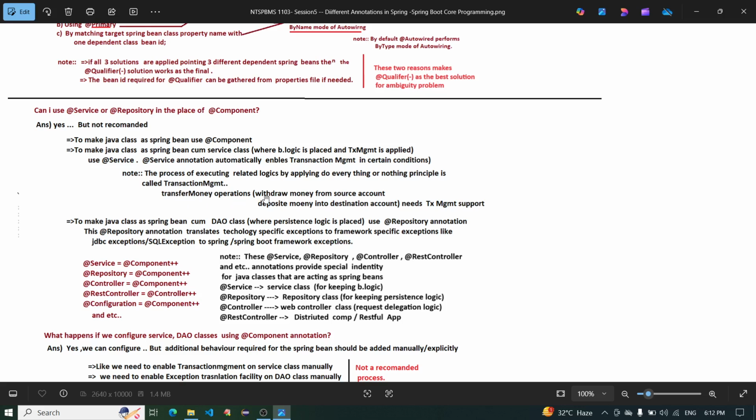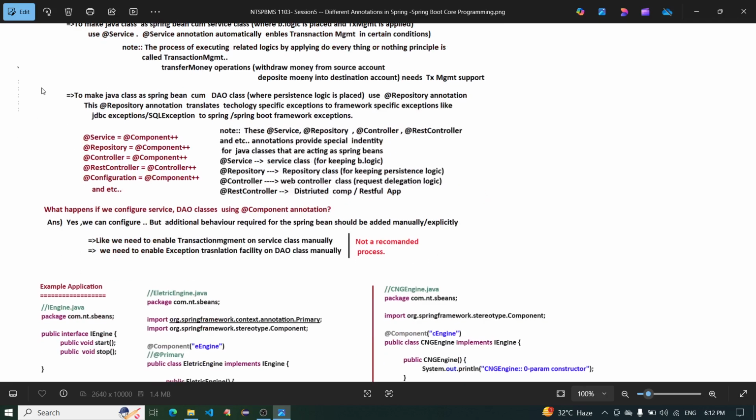The transfer money operation, withdrawing money from the source account and depositing money into the destination account, needs transaction support. Use @Repository to make a Java class a Spring Bean DAO class where persistence logic is placed, meaning CRUD operations. The @Repository annotation translates technology specific exceptions to framework specific exceptions, like JDBC exception or SQL exception to Spring Boot framework exception.